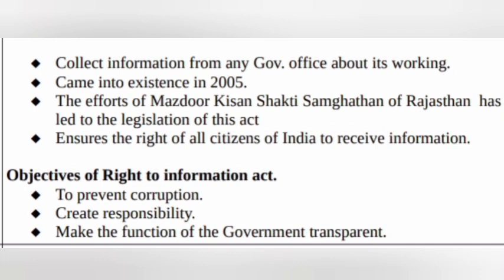21. Describe the Right to Information Act. Answer. Collect information from any government office about its working. Came into existence in 2005. The efforts of Mazdoor Kisan Shakti Sangathan of Rajasthan led to the legislation of this act. Ensures the right of all citizens of India to receive information. Objectives of Right to Information Act: to prevent corruption, create responsibility, make the functioning of the government transparent.